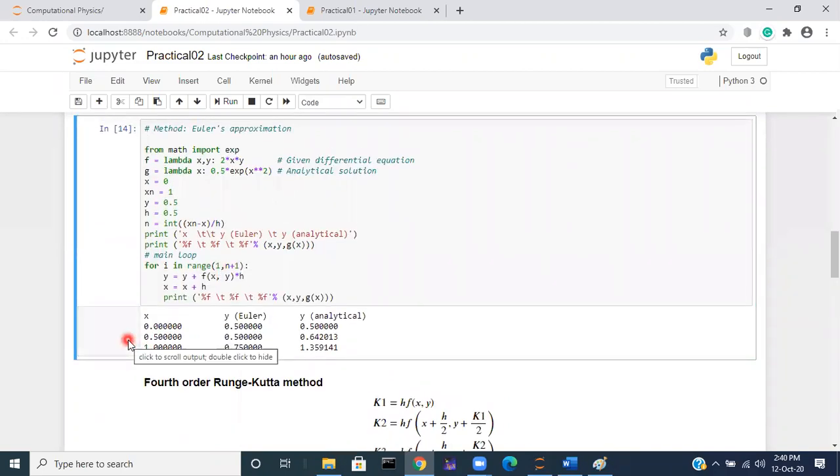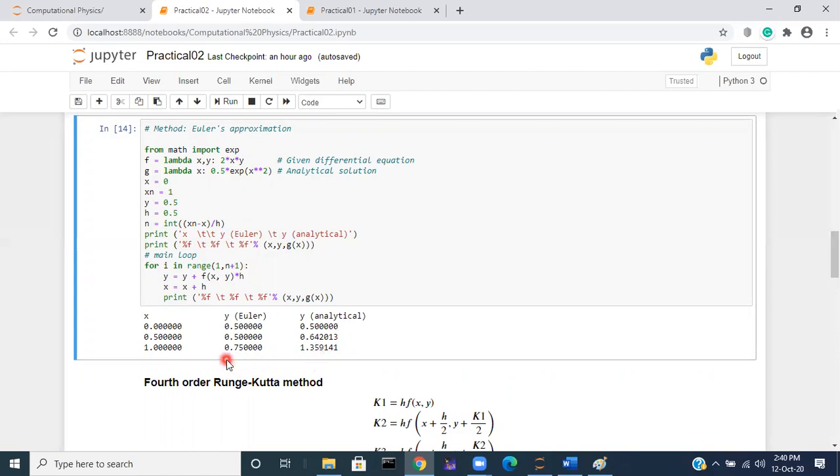So we have divided the interval 0 to 1 into two small intervals and calculated the values of y at x equal to 0, x equal to 0.5, x equal to 1. Now you can check the answers. Comparing Euler's approximation with the exact values, there is a huge difference. So the accuracy is very small.